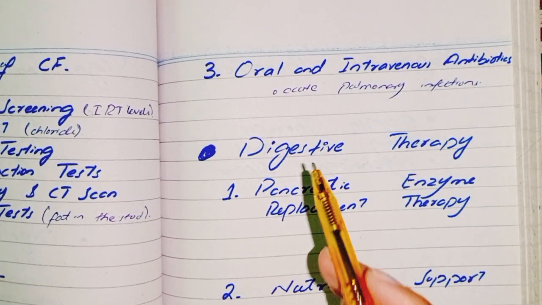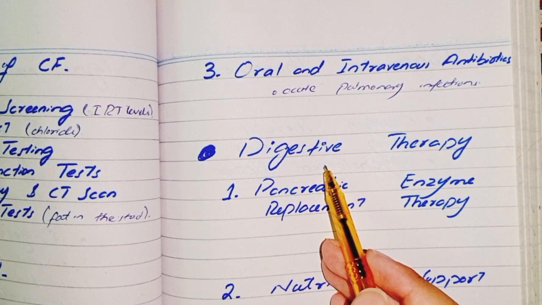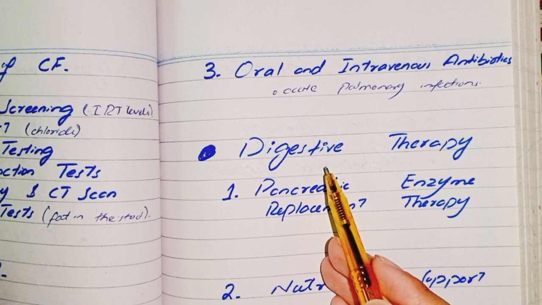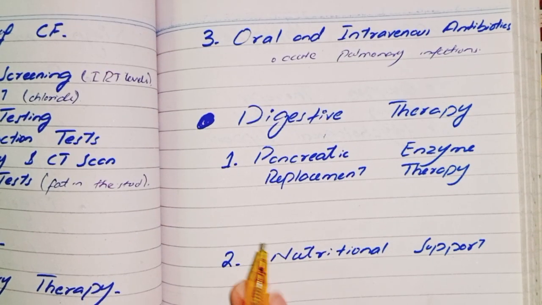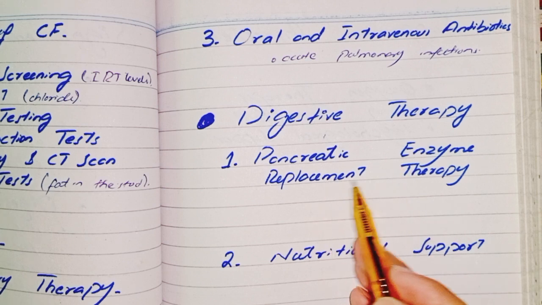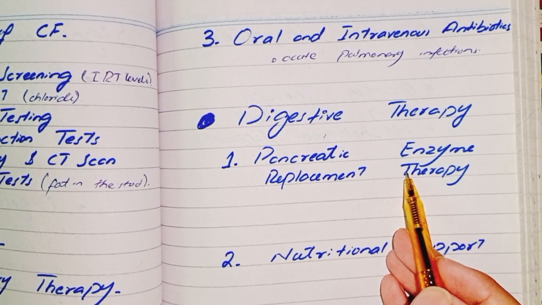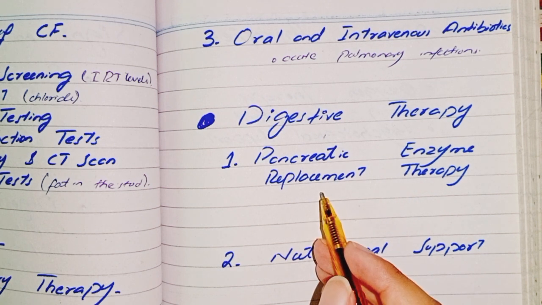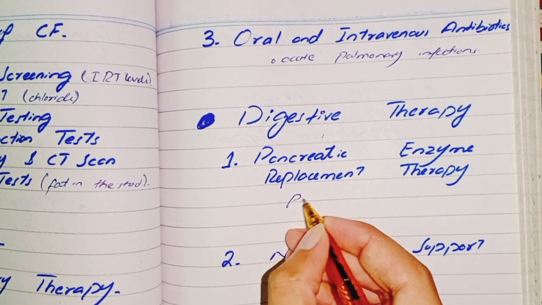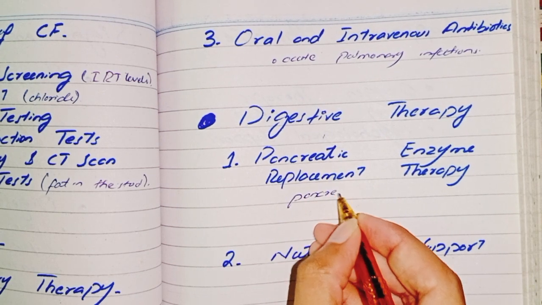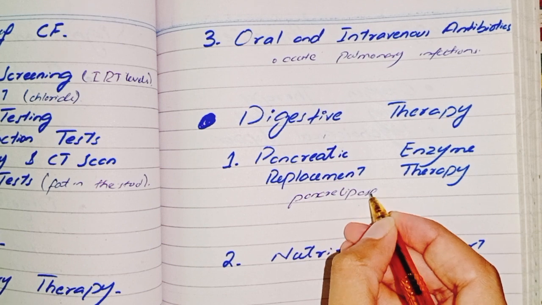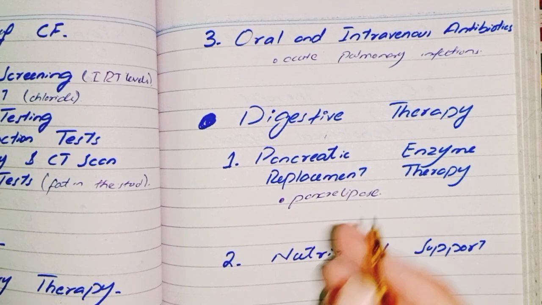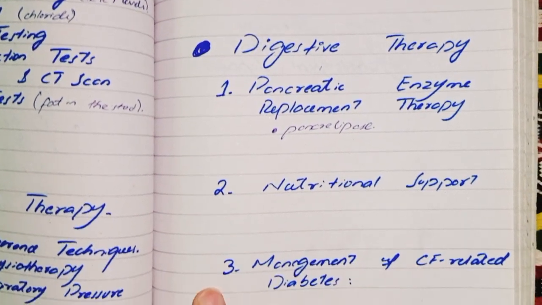Digestive therapy. As we know, cystic fibrosis also affects our digestive system. So, in digestive therapy, first, we use pancreatic enzyme replacement therapy. Since cystic fibrosis affects the pancreas, many patients need to take an enzyme like pancrelipase to help digest food and absorb nutrients. Okay, pancrelipase enzyme.